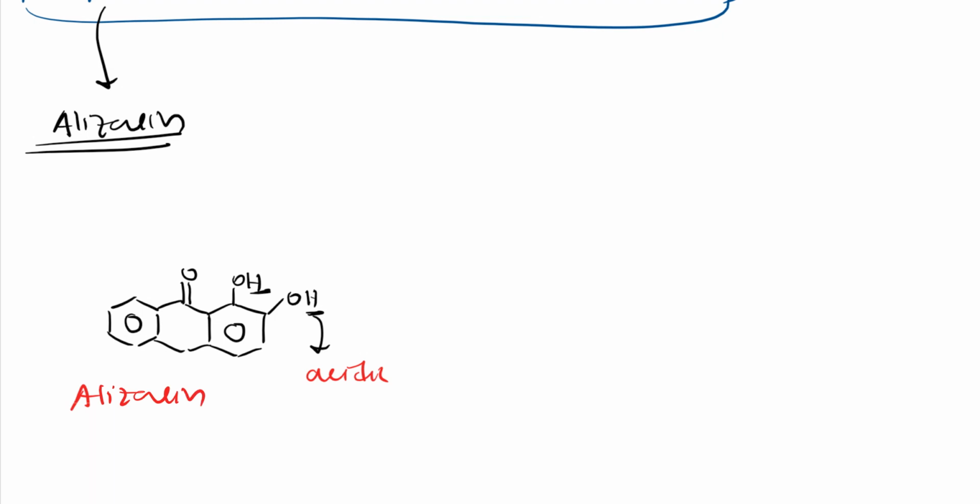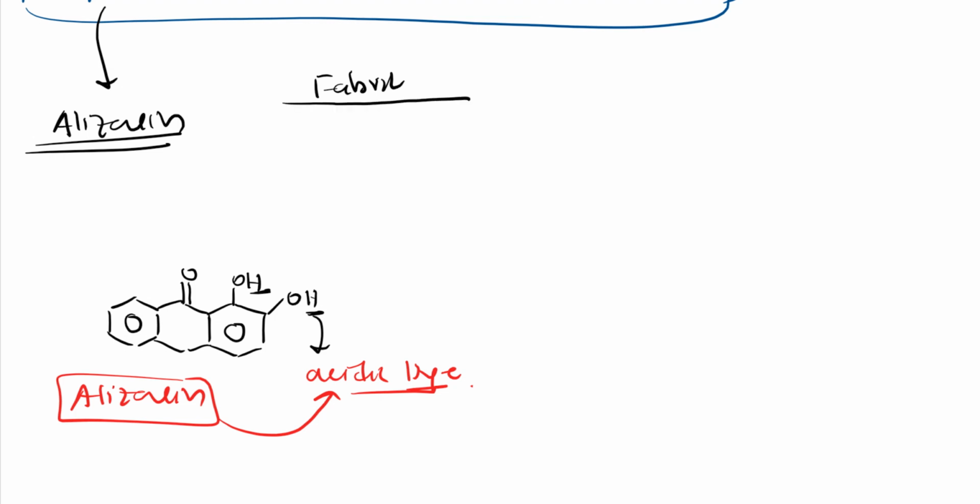So I have told you alizarin is an acidic dye, right? Why is it an acidic dye? Because it has acidic protons, H. These protons are acidic. So what happens? Here I have this fabric. Fabric means it can be anything, animal or plant. Here they will have OH like this, right?